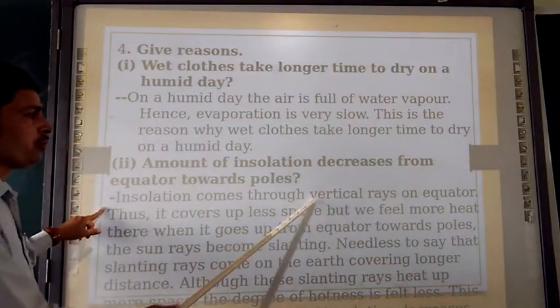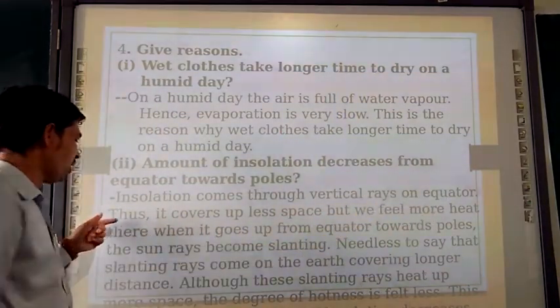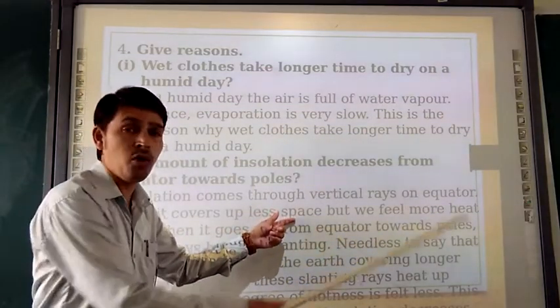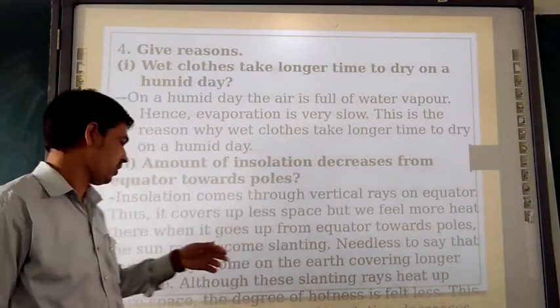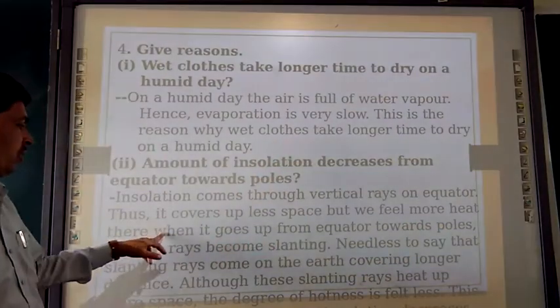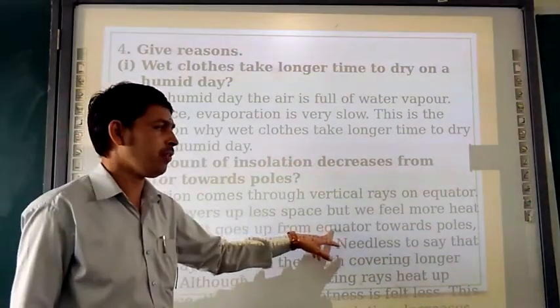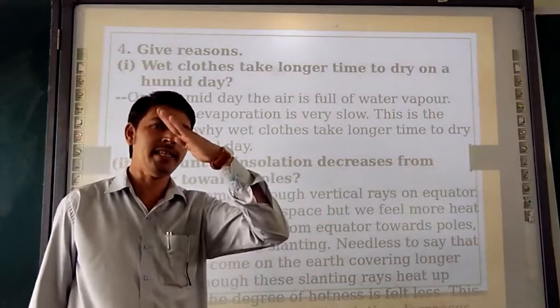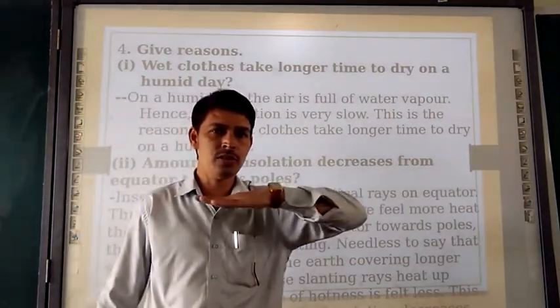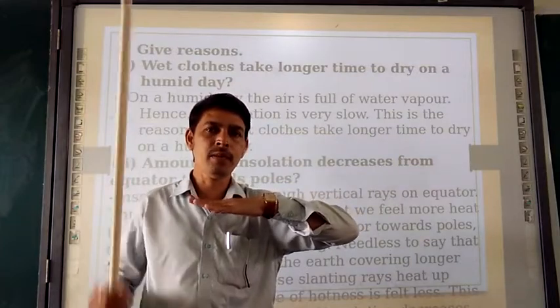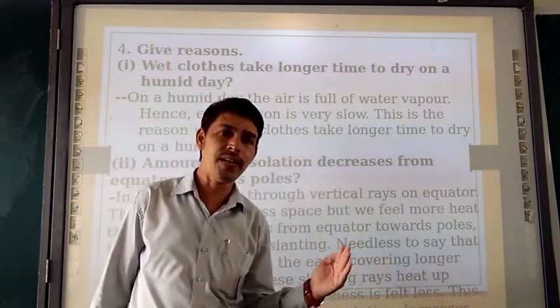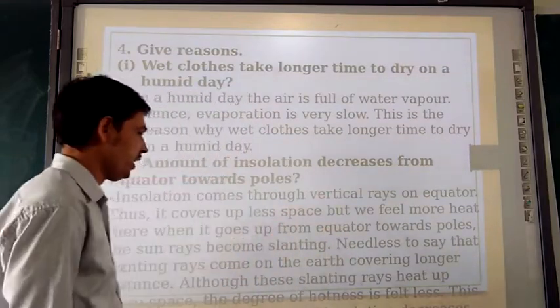So insolation comes through vertical rays on the equator, thus it covers less space, but we feel more heat because they are direct. When it goes up from the equator toward the poles, the sun rays become slanting. They are covering a large area, right?